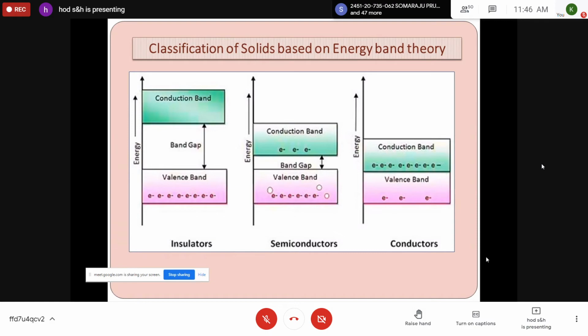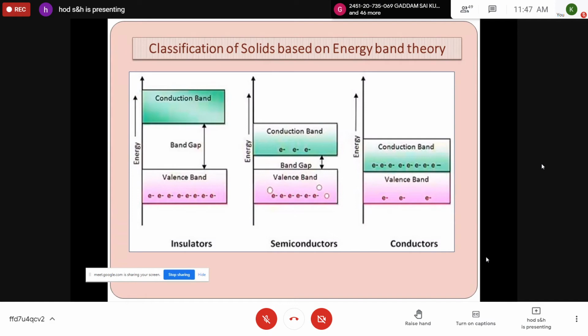So due to the absence of the forbidden band, there is no structure to establish holes and total current is due to electrons only. That's why in conductors there is no concept of electrons and holes. Only in semiconductors it is there. But in conducting materials, there is no valence band and conduction band. Both are mixed. So all electrons are conduction electrons only, which contribute to the current. These are called conducting materials. Copper and others are examples of conducting materials.